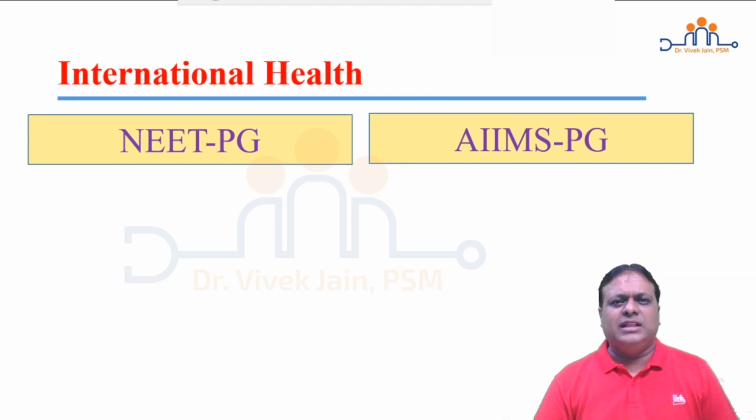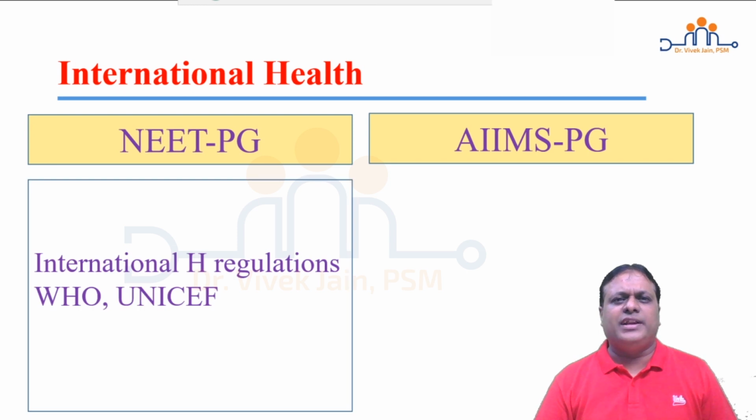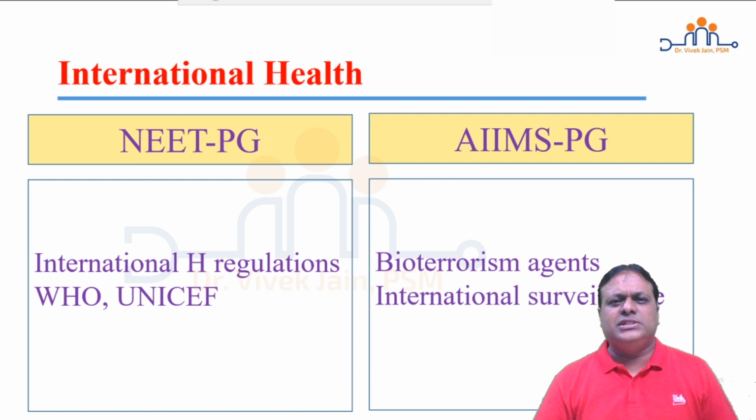Topic of international health. NEET PG focuses on international health regulations, which diseases are covered, which are under surveillance. WHO, UNICEF, especially the headquarters is asked. AIIMS PG question focuses on the newer concept of bioterrorism agent, category A, B, and C in detail. International surveillance, which diseases are put into that currently.